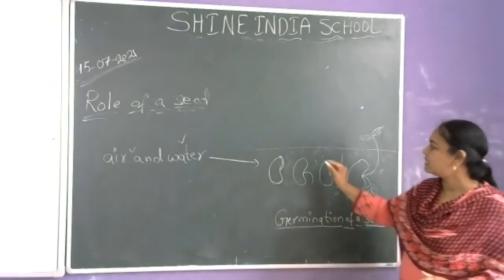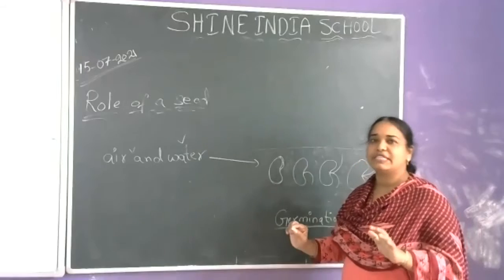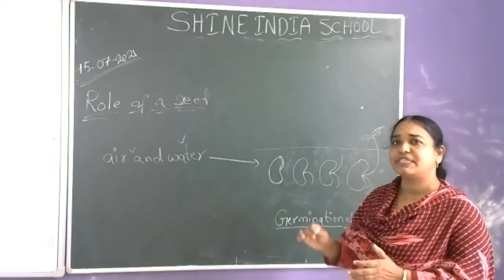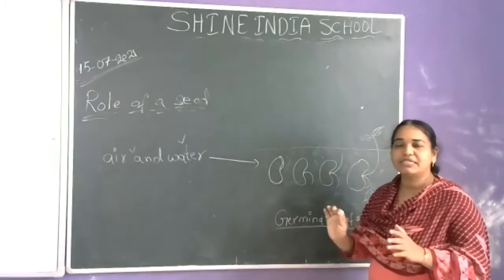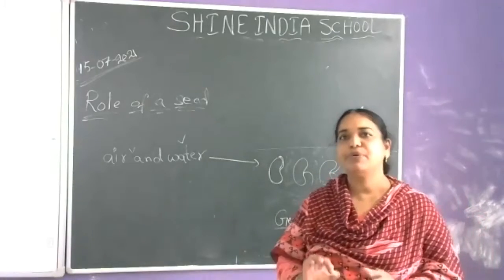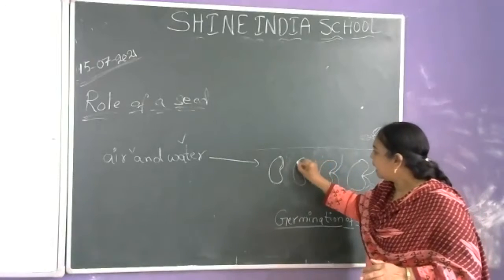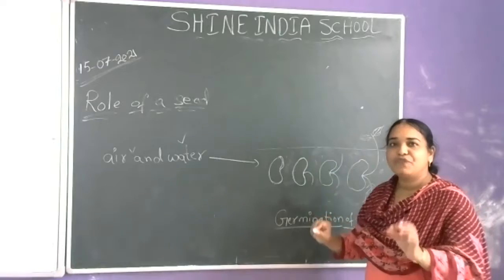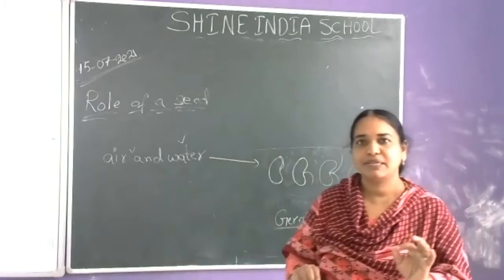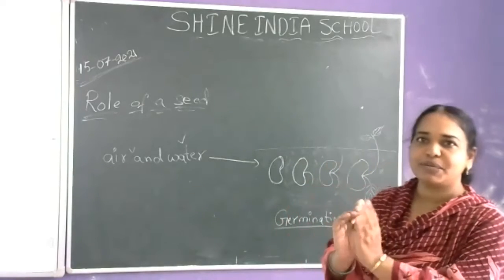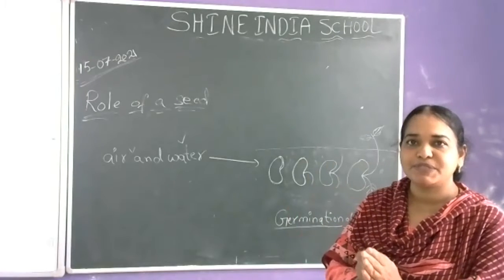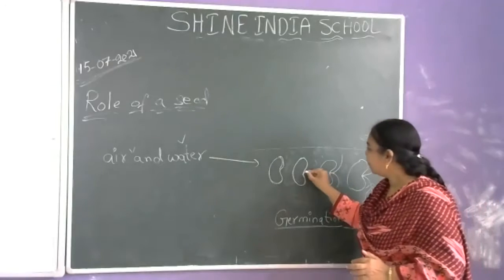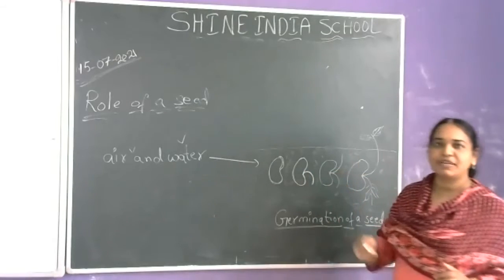After 1 or 2 days, according to the nature of the seed, it starts germination. Within 1 day, some seeds start germinating. The time is not necessary for you to remember. So which part comes out first? When the germination process starts, the first part that comes out of a seed is the root.